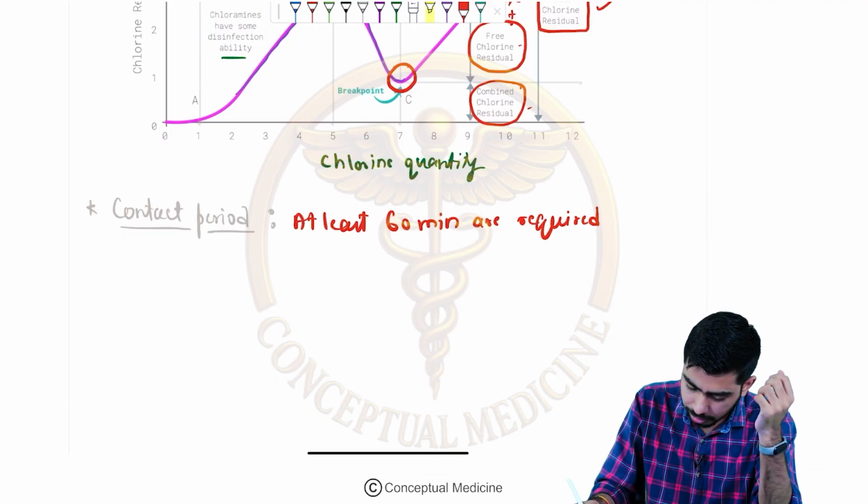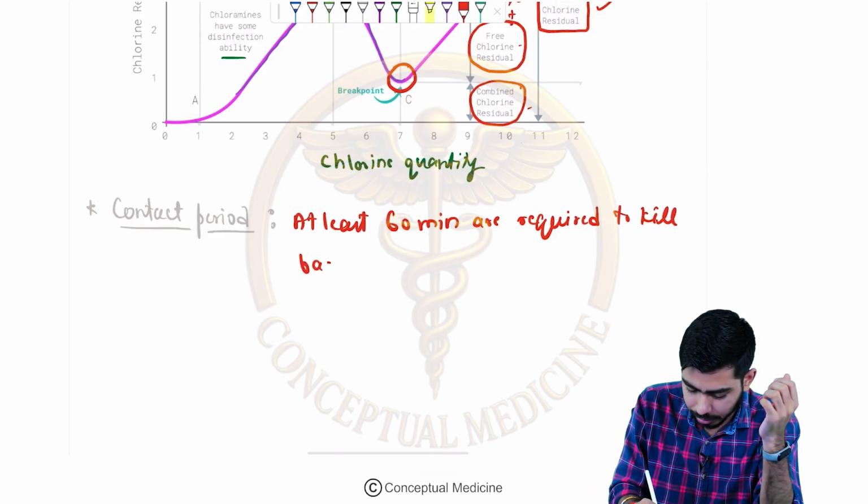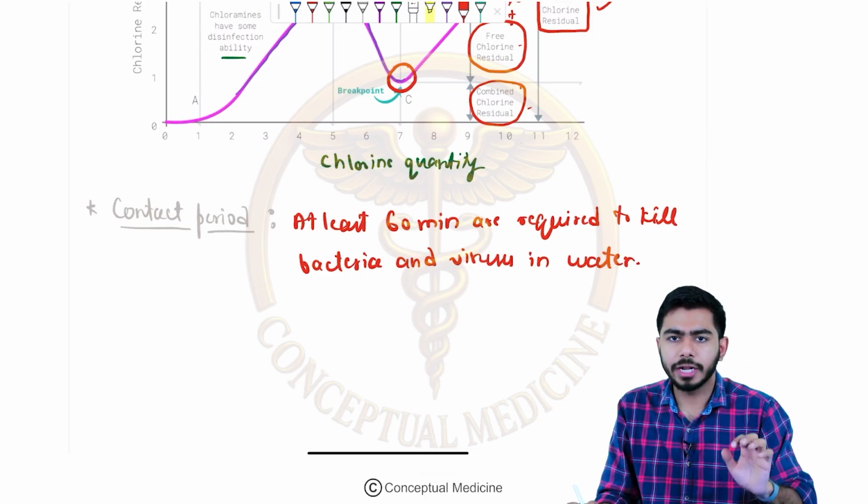At least 60 minutes are required to kill bacteria and viruses in the water. That is the contact period.